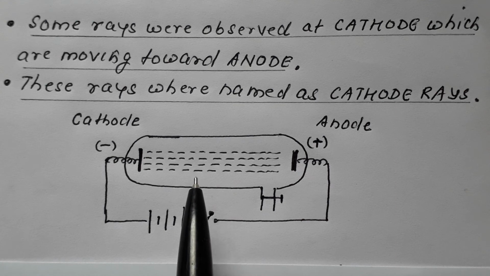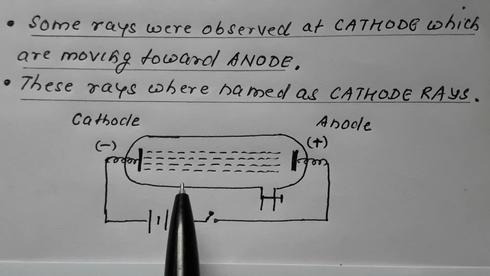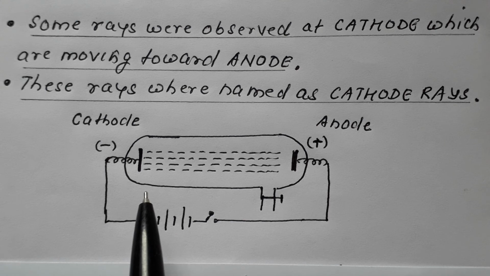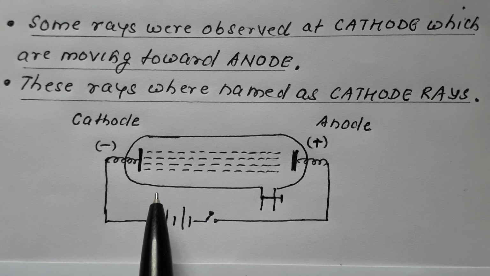So what are cathode rays? On the basis of further studies, it was revealed that these cathode rays are particle in nature. These particles are in fact a beam of electrons. So it was concluded on the basis of experiment that cathode rays are a beam of electrons. This is how the discovery of electron was done.